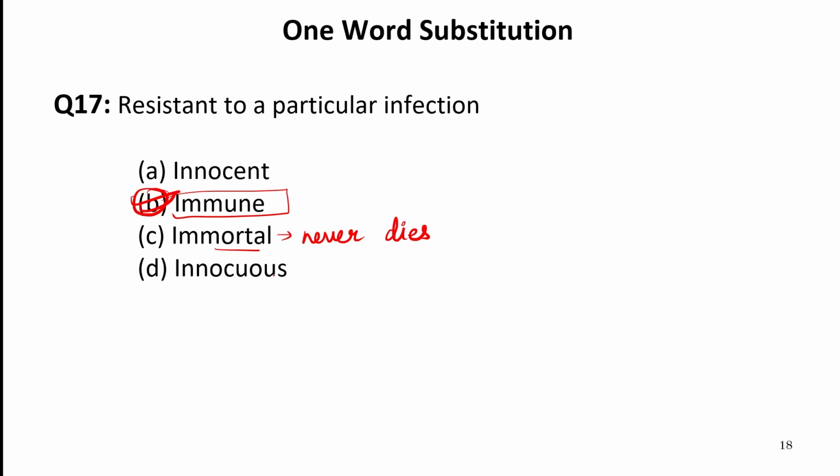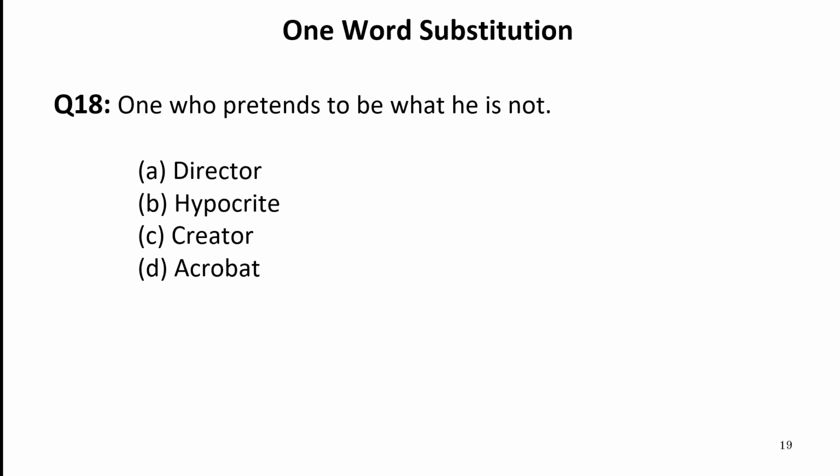Now let us move to the next one word substitution, that is one who pretends to be what he is not. This type of person is known as hypocrite. Acrobat, one who performs actions. Director, one who directs. Creator, one who creates something.